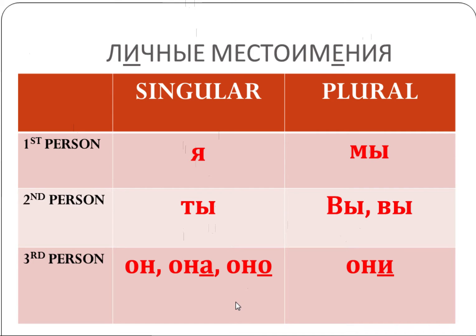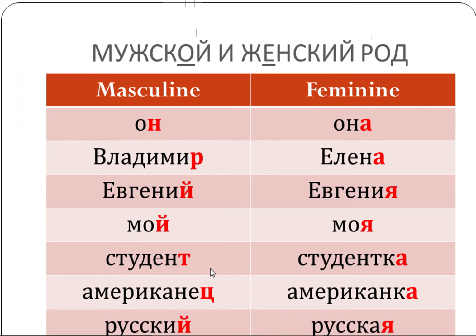And right now we're going to focus on the third person singular. So we've already discussed он, она, he and she. We're going to talk about them a little bit more. We're going to add another pronoun, оно. Look at that. And then very soon we'll be coming back to this table for the last pronoun here, the plural one, они.